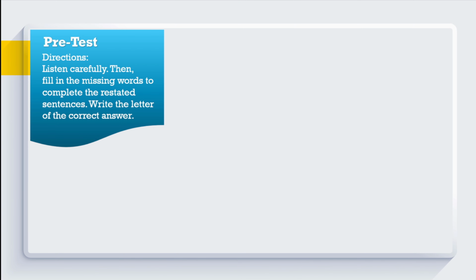Pre-test. Directions: Listen carefully. Then, fill in the missing words to complete the restated sentences. Write the letter of the correct answer. Get ready to listen now.